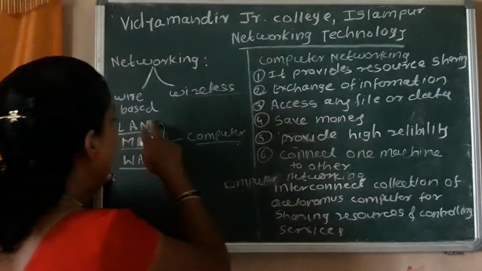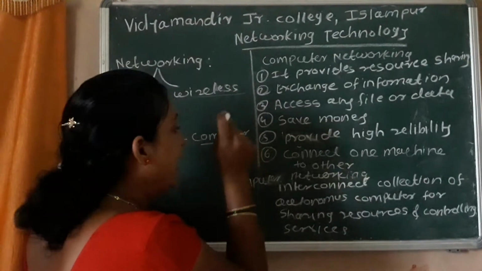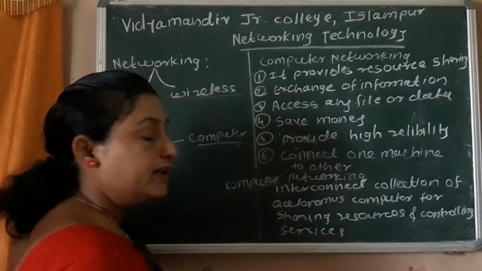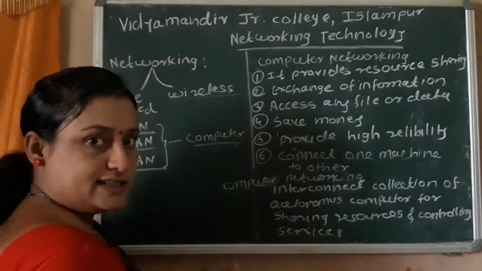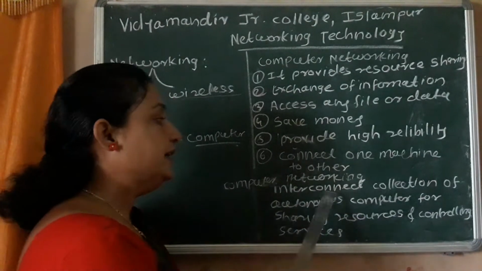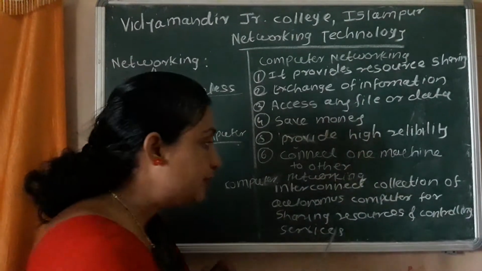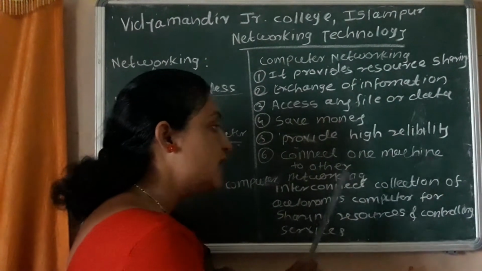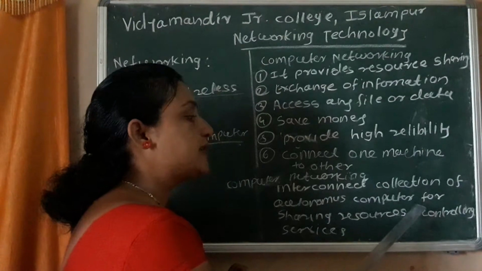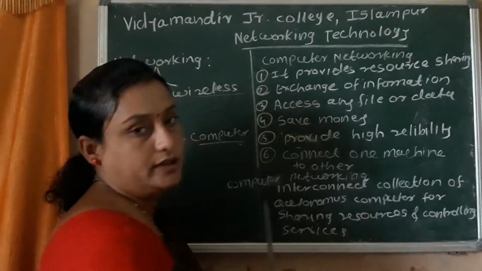Got it? LAN, WAN, MAN can be developed mostly by computers, and the created structure is called a computer network. What is computer networking? It is nothing but interconnection. The PCs are connected with each other, an interconnected collection of autonomous PCs or computers all over the world. Why are they connected? For sharing resources as well as controlling services. That is called computer networking.